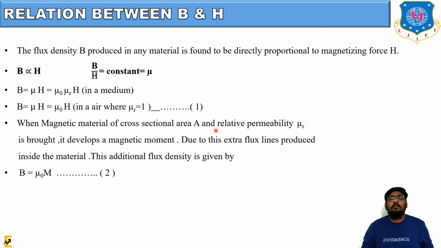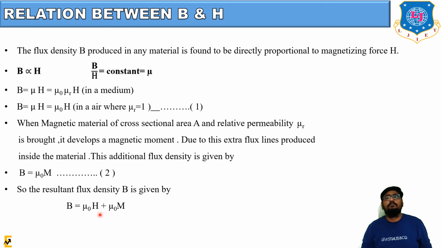Now when a magnetic material of any cross-sectional area and relative permeability mu r is brought in, it develops a magnetic moment. Due to the extra flux lines produced inside the material, the additional flux density is given by B is equal to mu 0 into M. So the resultant flux density B is equal to mu 0 into H plus mu 0 into M. In all, B is equal to mu 0 into (H plus M).